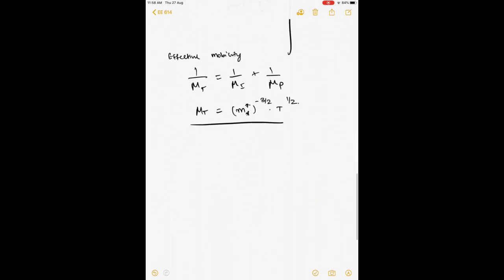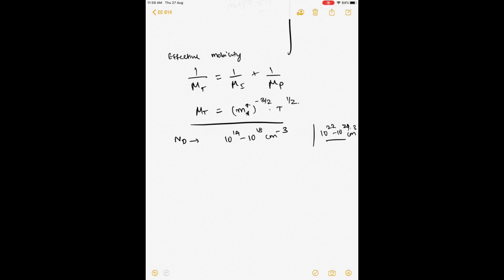In a typical semiconductor, we have very low impurities, right? So the impurity doping density is much smaller in comparison to the actual atomic concentration in the material, right? So typical doping density is about 10 power 14 to 10 power 18 per centimeter cube, whereas the atomic density is somewhere around 10 power 22 to 10 power 24. So you have several orders higher atomic density, right?